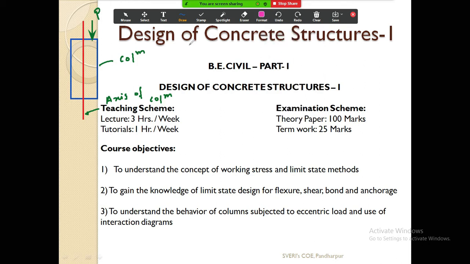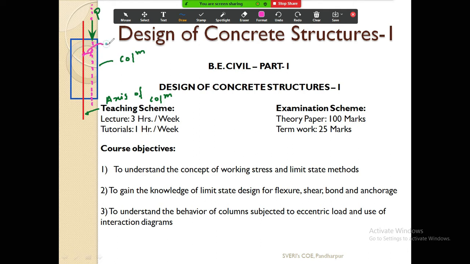So I will show you. If I extend this line, it will move like this. So this is the line of action of the force. Now you see that this line of action of the force doesn't coincide with the axis of the column. There is some gap between these two.